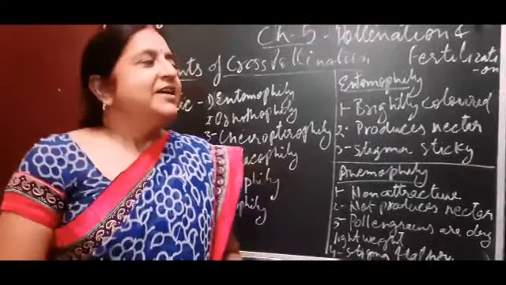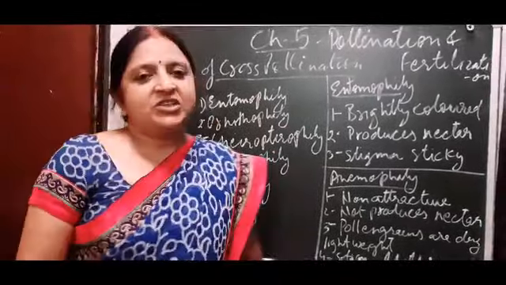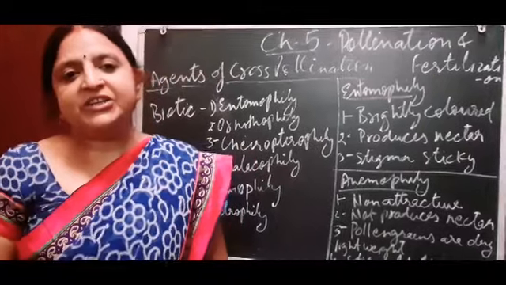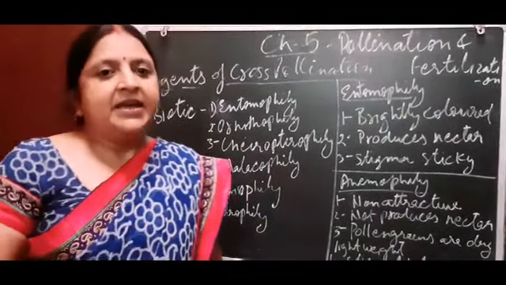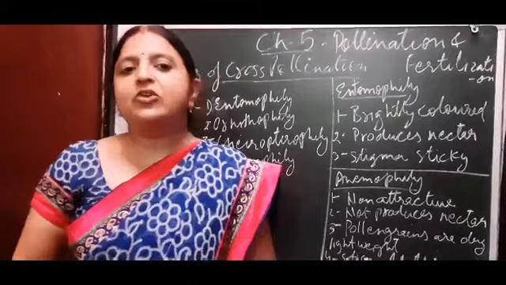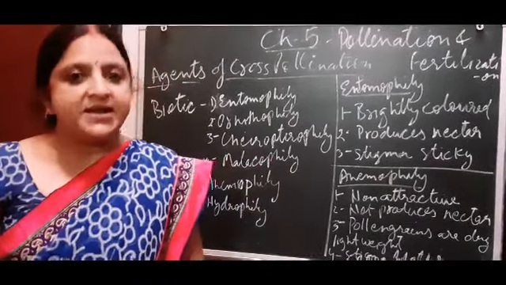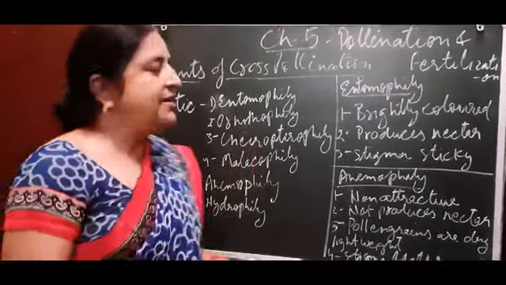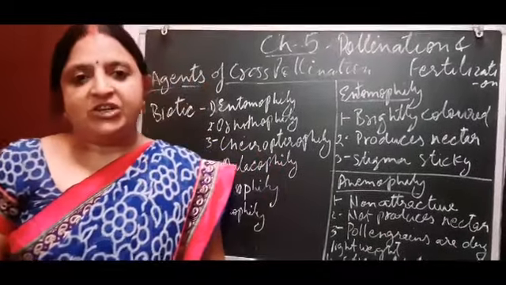Good morning, student. In last class, I taught you about the types of pollination, self-pollination and cross-pollination, the adaptations of the plants for self and cross-pollination, and their advantages and disadvantages. Now today I will teach you about the agents of pollination.